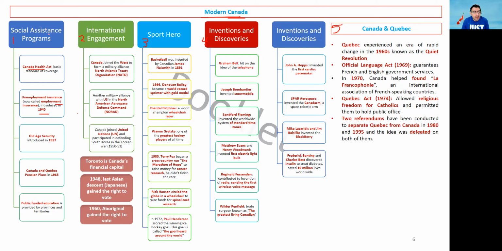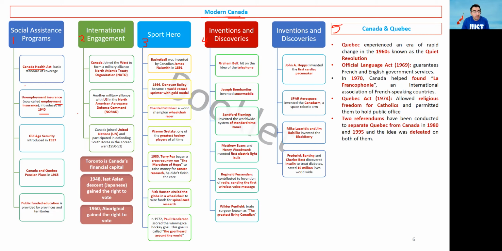We'll start with the social assistance programs which Canadians can benefit from. The first one will be the Canada Health Act. Through the Canada Health Act, you will have your health insurance. So you are covered if you go to the hospital or the family doctor, you don't pay any money. This provides a standard basic coverage, and it is introduced in the Canadian Constitution. Some things are not covered, like vision or medicine. But if you are working, maybe the workplace will give you additional coverage, which will cover everything.